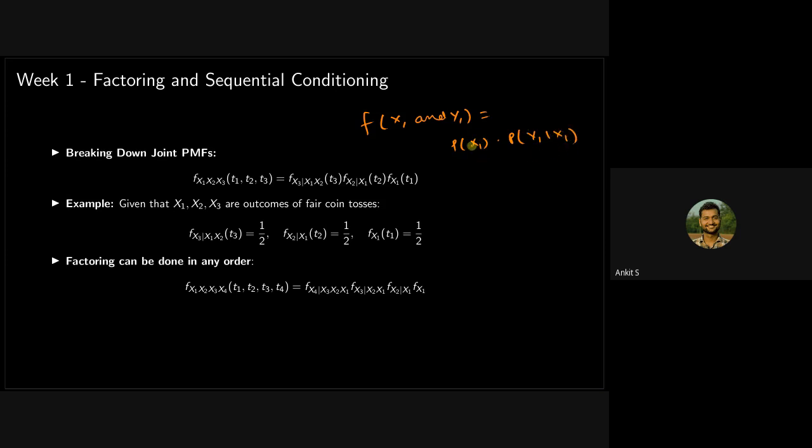Okay, so in a similar way, you extend it to multiple random variables. You can start either way. I started from here, but you can go the other way also.